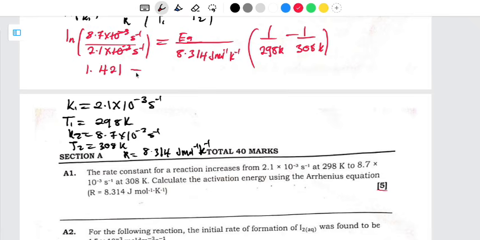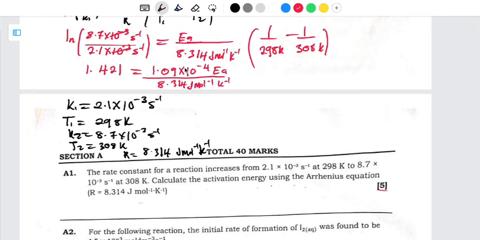1.421, which is going to be equal to, so I can do the computation inside here. So I need to say open bracket 1 divided by 298 minus 1 divided by 308, and then close bracket, and then here I'm going to have 1.09 multiplied by 10 to the power negative 4, then activation energy. So remember, I also have the gas constant here, which is 8.314, then here we can say joules per mole per kelvin.